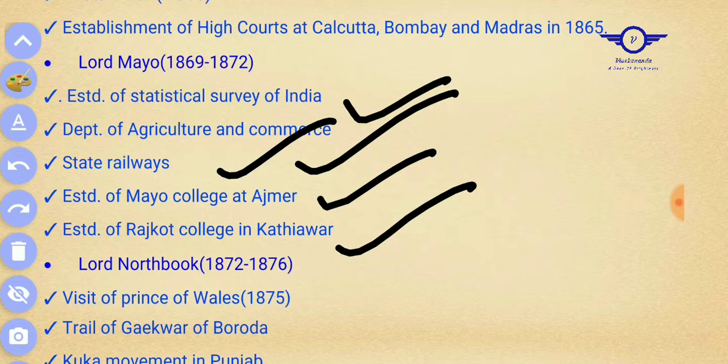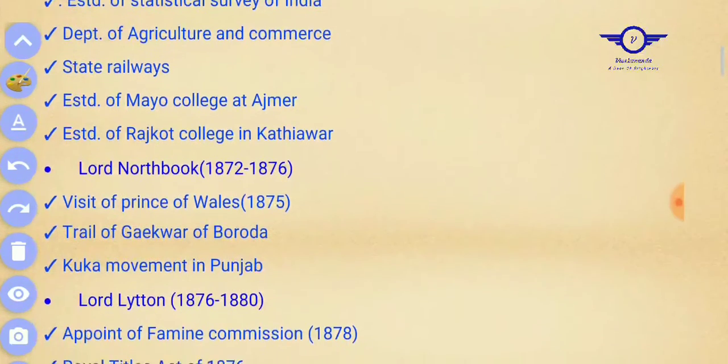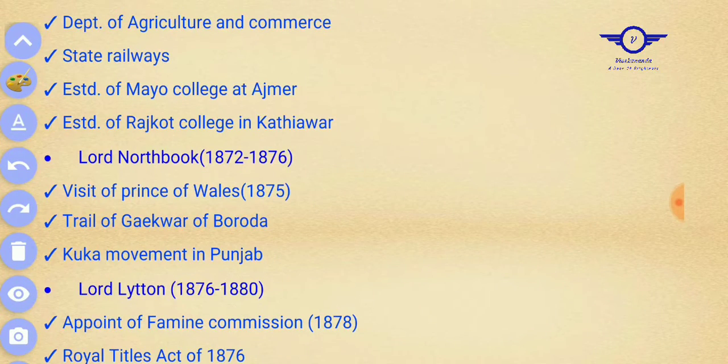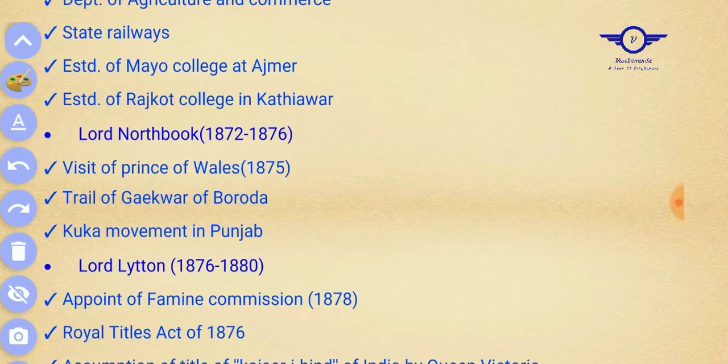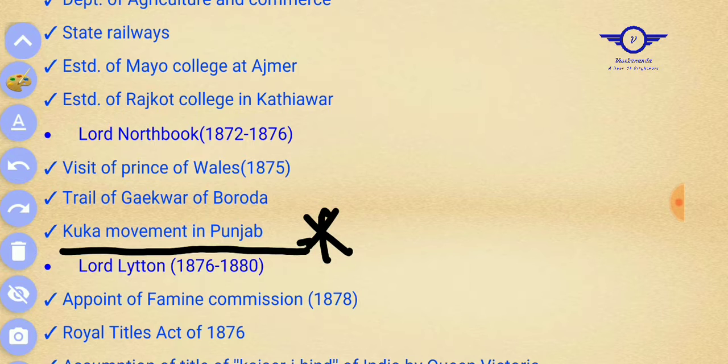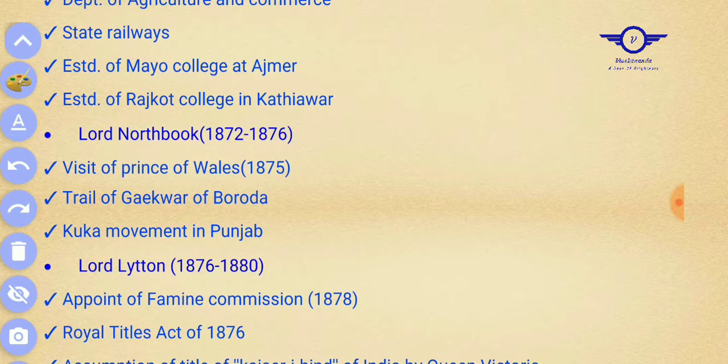Okay, these are the things that happened under his tenure. Lord Northbrook, his tenure was 1872 to 1876. The important event under him was the Kuka movement in Punjab. This is an important one. Read about it elaborately and make notes. Other things that happened: the visit of the Prince of Wales in 1875 and the trial of the Gaekwad of Baroda.